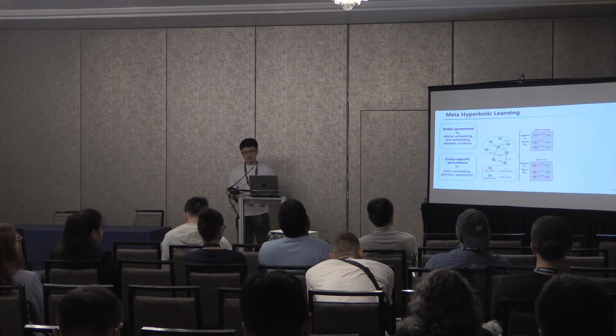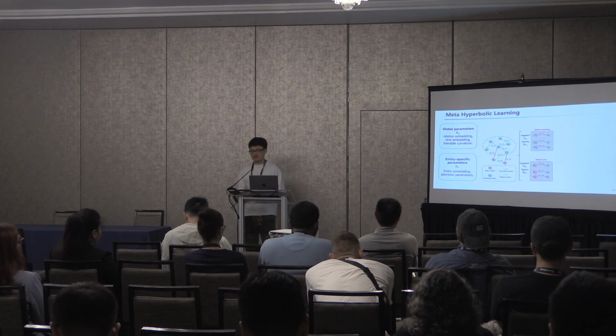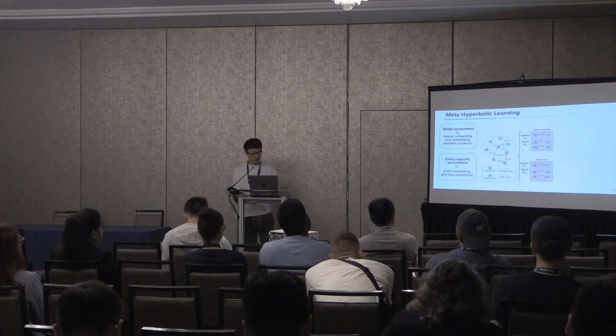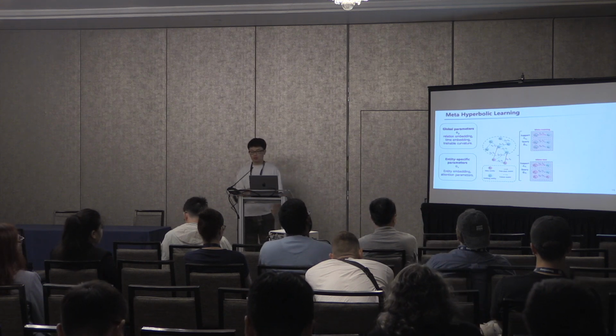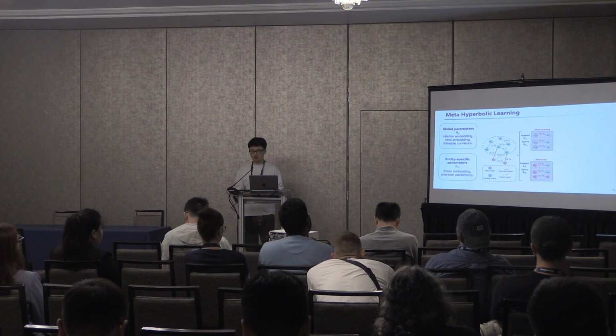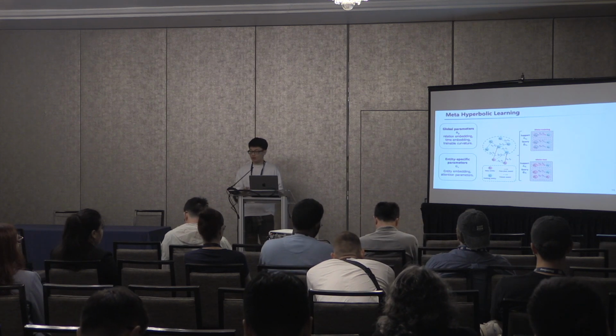Specifically, we empirically find a set of global parameters that is not quite sensitive to the entity selection. We formulate it as a global parameter, including the relation embedding, time embedding, and the trainable curvatures to customize the hyperbolic space. And then the entity embeddings and the specific attention parameters to parameterize the aggregation and the sampling strategy can be viewed as entity-specific parameters.